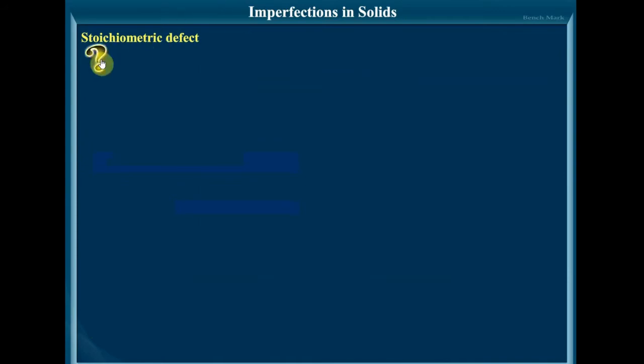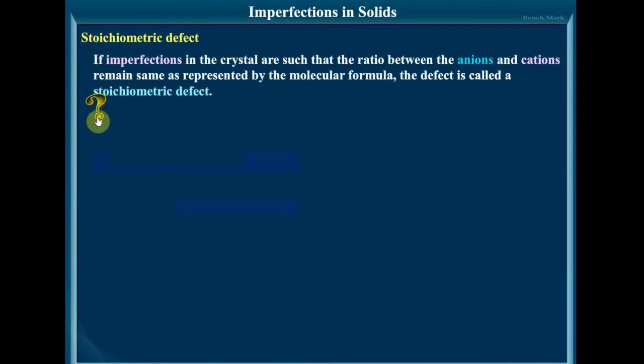The stoichiometric defects. The compounds in which the number of positive and negative ions are exactly in the ratios indicated by their chemical formulae are called stoichiometric compounds. The defects that do not disturb the stoichiometry, that is the ratio of the number of positive and negative ions, these types of defects are called stoichiometric defects.